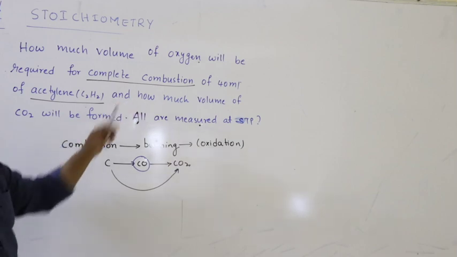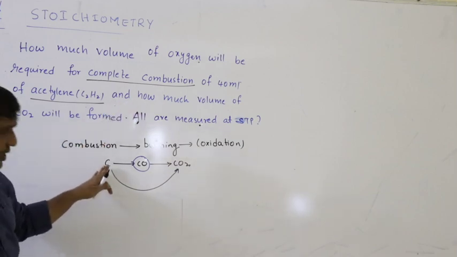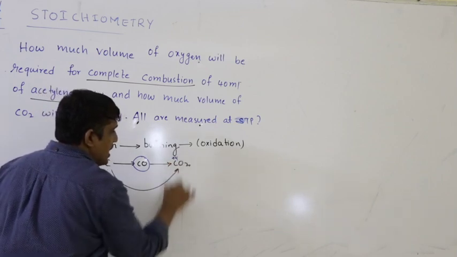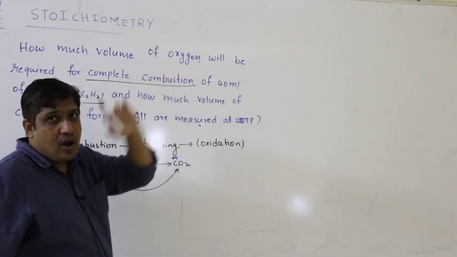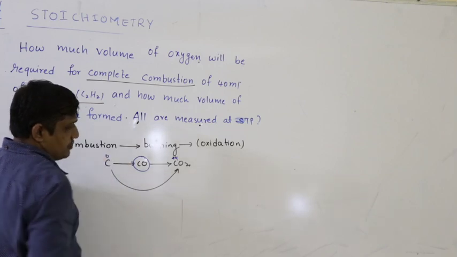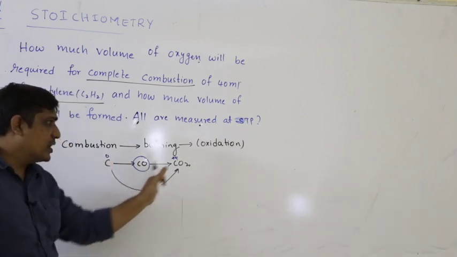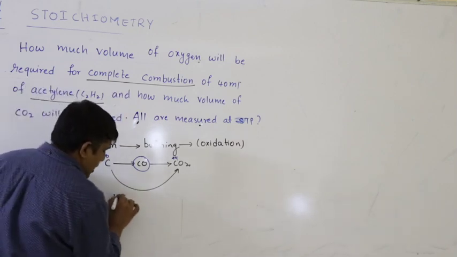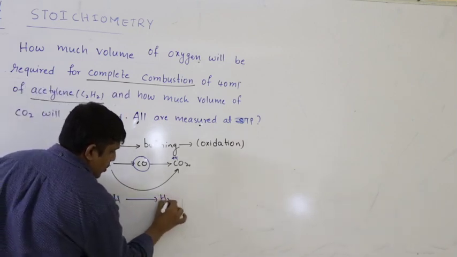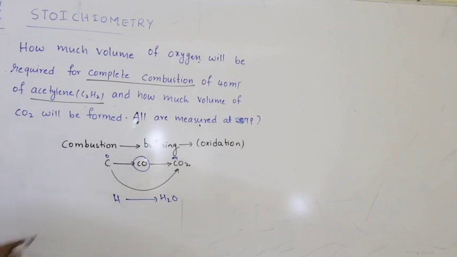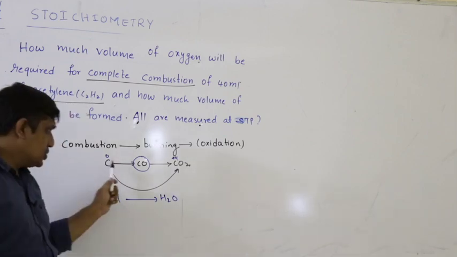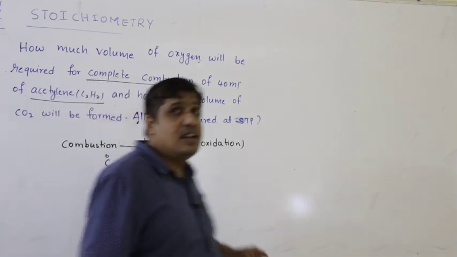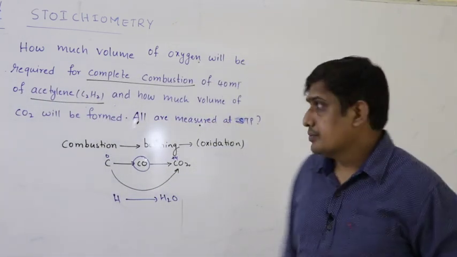So in complete combustion, carbon should be converted into CO2 because it is completely oxidized and present in its higher oxidation state. So carbon should be converted into carbon dioxide in the case of complete combustion. Similarly, hydrogen should be converted into water. We have carbon and hydrogen. You should never write CO in the case of complete combustion. CO is the partially oxidized form of carbon.